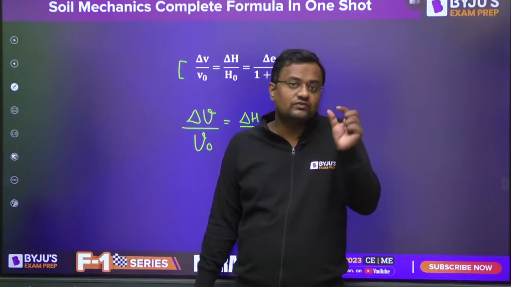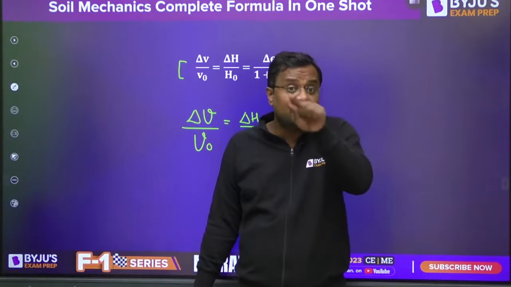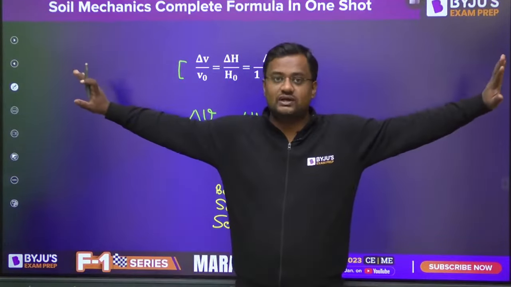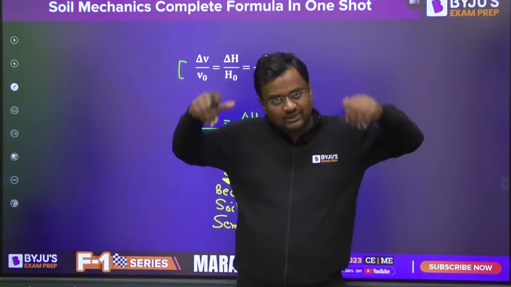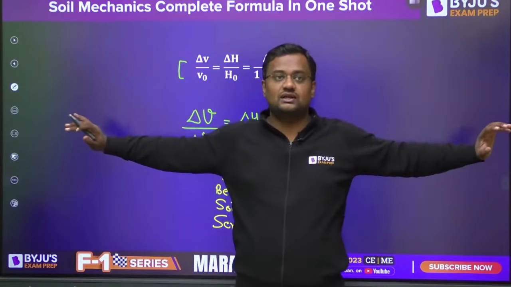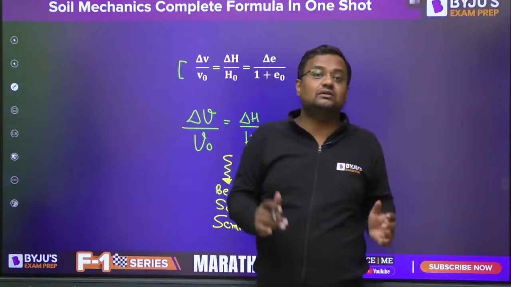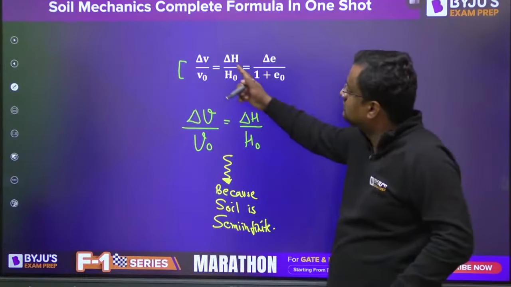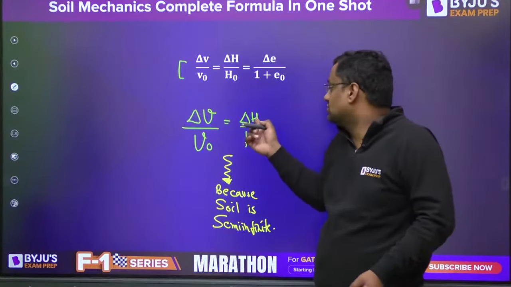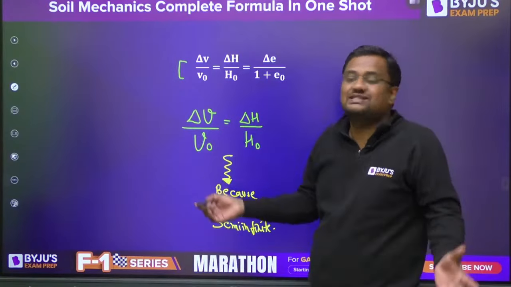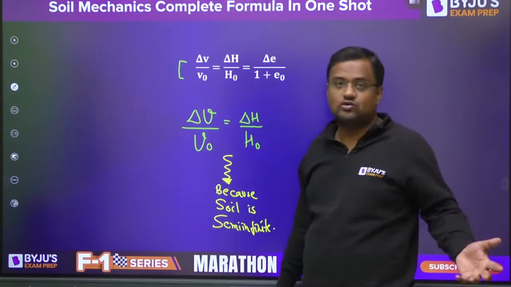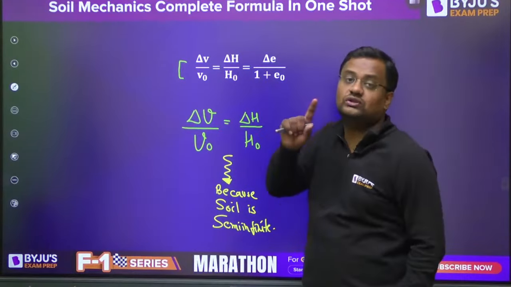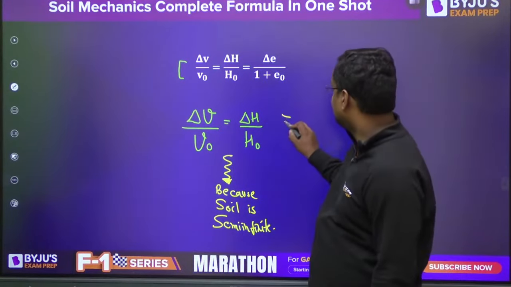Or there is a clay of 3 meter, there is sand of 2 meter, but you have never ever listened that clay is for 100 meter square area or water table is at 3 meter depth for 200 kilometer square area. No, always we work in terms of depth in soil mechanics. So whatever is the change in volume, that is only due to the change in height, because soil is always semi infinite. Area earlier was also infinite, area now is also infinite. So only change is due to depth. Okay, then that is delta E.